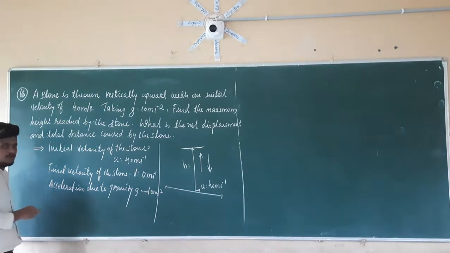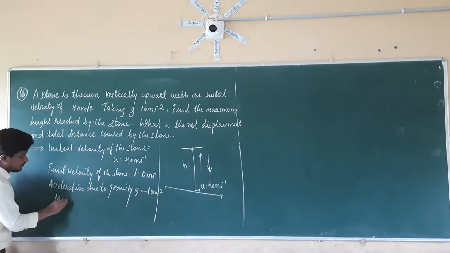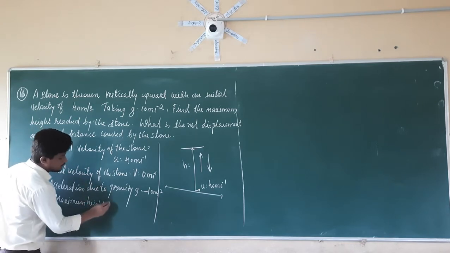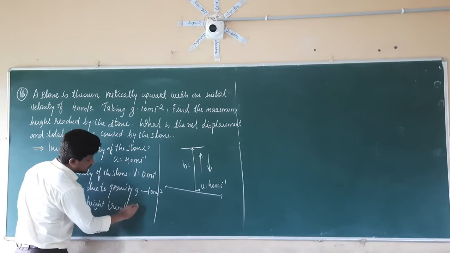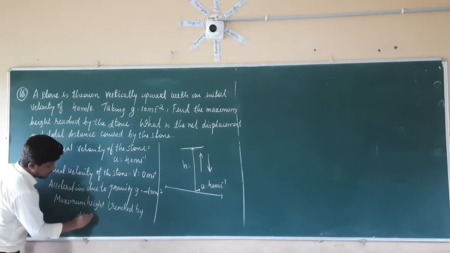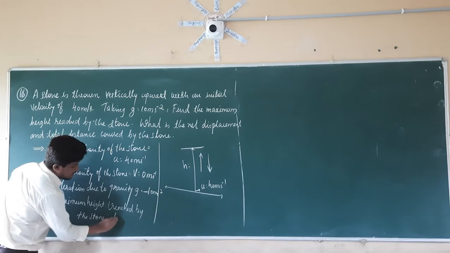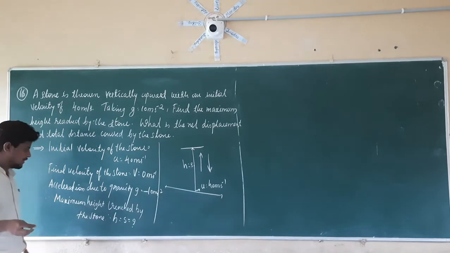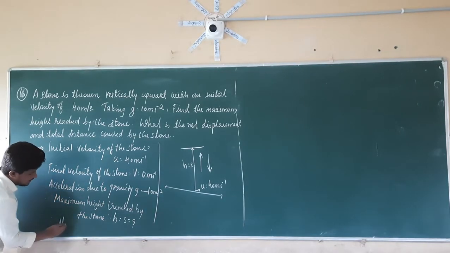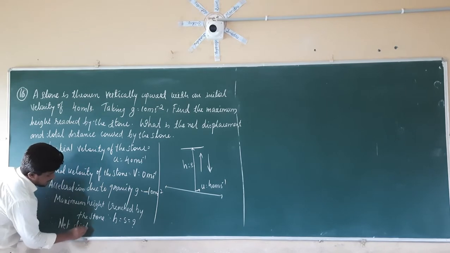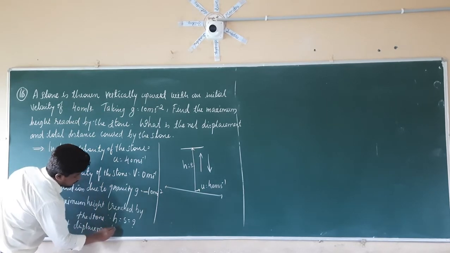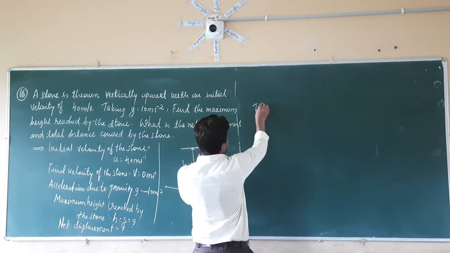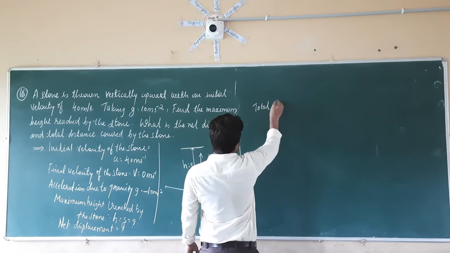Right. So what we have to calculate? We have to calculate the maximum height reached by the stone, that is nothing but h, which is s equal to question mark. Again, what we have to calculate? We have to calculate the net displacement, which is equal to question mark, and we have to calculate the total distance covered.